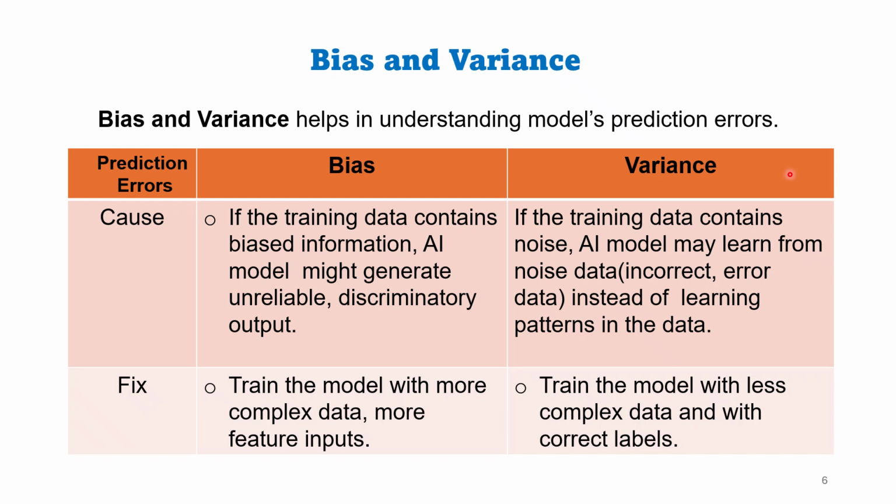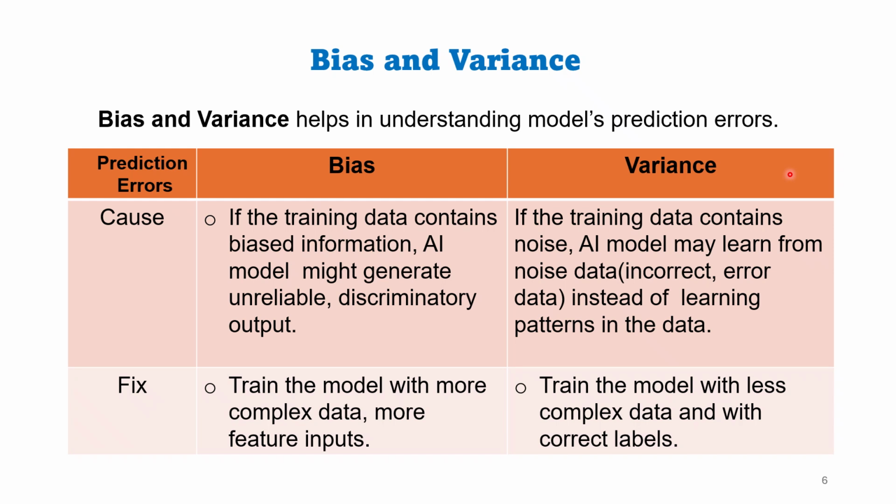Or an image of a dog is labeled as a cat and then the model is trained with this incorrect label. So how do we fix bias and variance? To fix bias, train the model with more complex data, more feature inputs, and then adjust the algorithm. To fix variance, train the model with less complex data and more accurate data with correct labels. Simple data cleaning should fix variance issues.